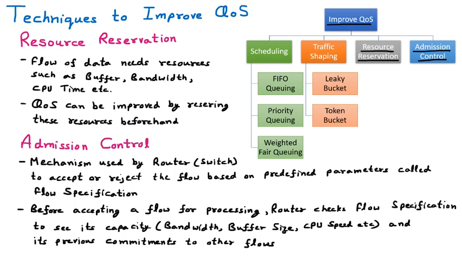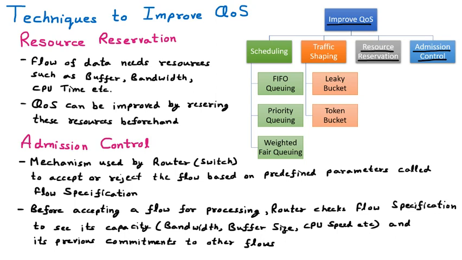If the router has the capacity in terms of bandwidth, buffer size and CPU speed, and all the parameters are satisfied, then that packet flow will be taken by the router and processed. If the router is committed somewhere else, then the router will not take the upcoming flow of packets. So that is called admission control.